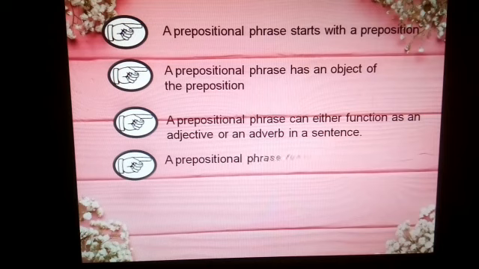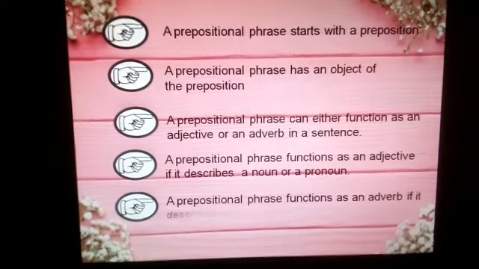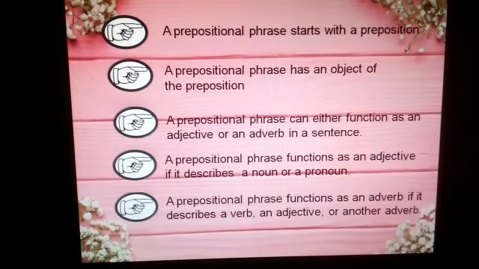Fourth, a prepositional phrase functions as an adjective if it describes a noun or a pronoun. And last, a prepositional phrase functions as an adverb if it describes a verb, an adjective, or another adverb.